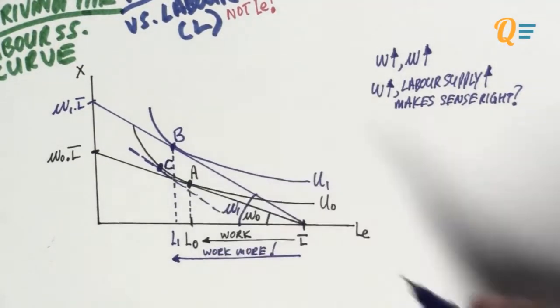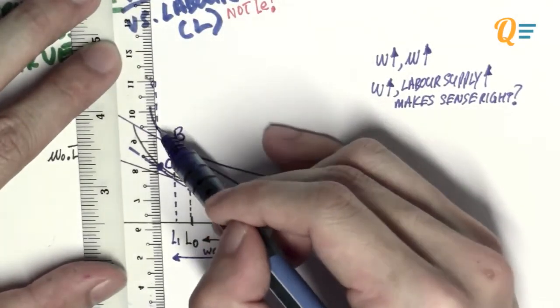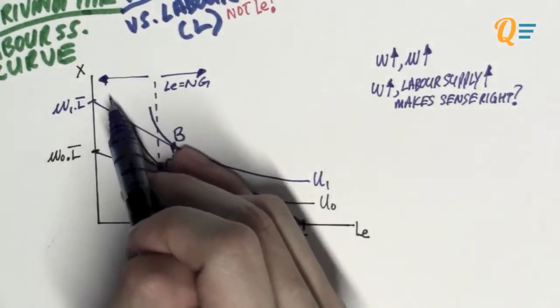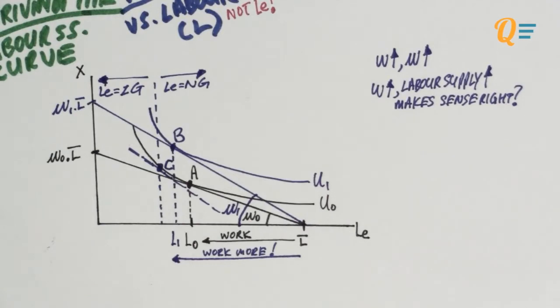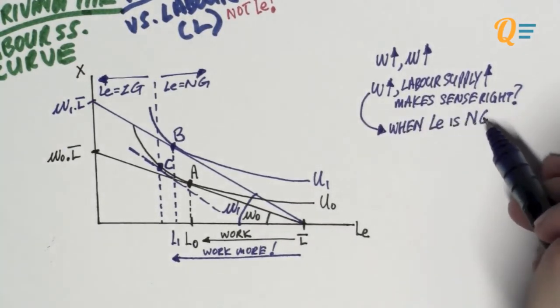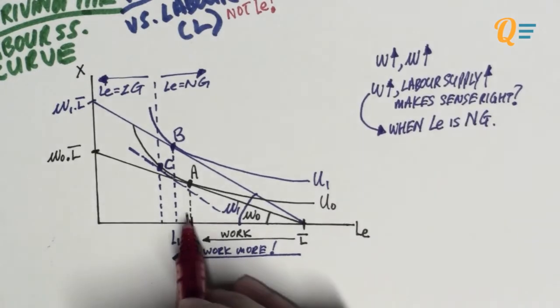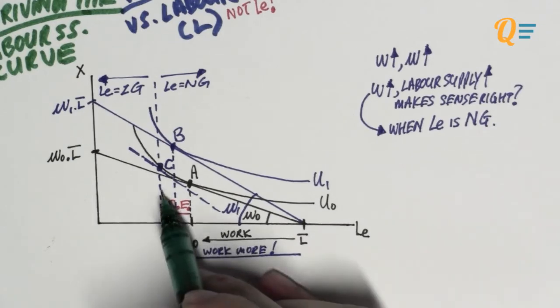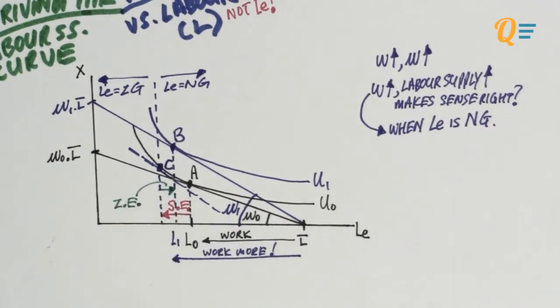So what I'm going to do is I'm going to use the imaginary budget line over here, and I want to find out what my substitution effect is. So I know that if I move to the right side of point C, then leisure is a normal good, and if I move to the left side, then leisure is an inferior good. Well, of course, because when the real wage increases, then your real income is going to increase, so more leisure means it's a normal good, right? So as you can see, the new point B landed where leisure is a normal good. So that is one of the conditions. The first condition is that leisure must be a normal good. So there you can see I've marked out my substitution effect, and this is my income effect.